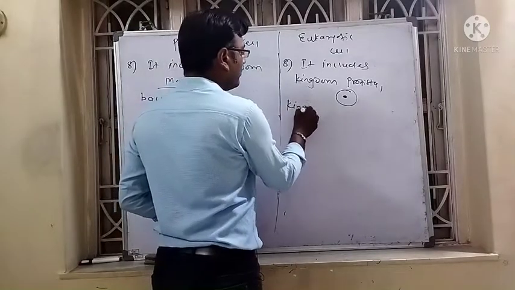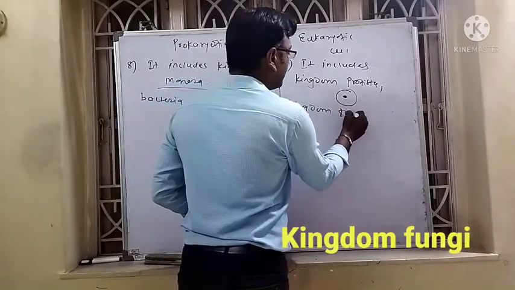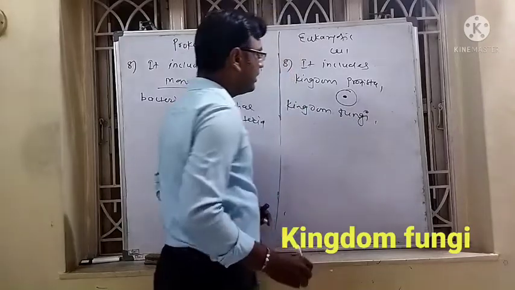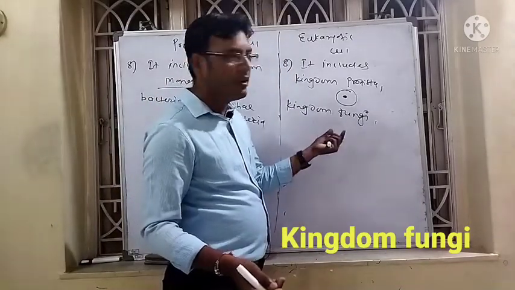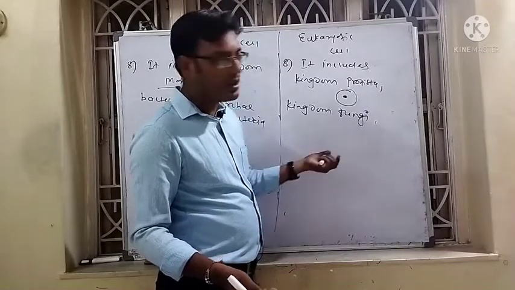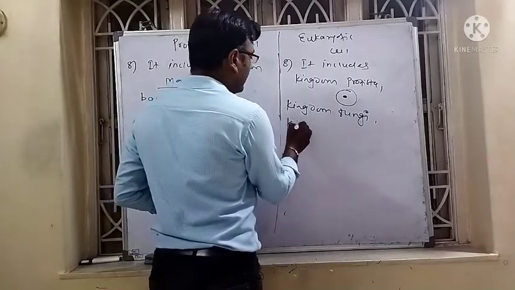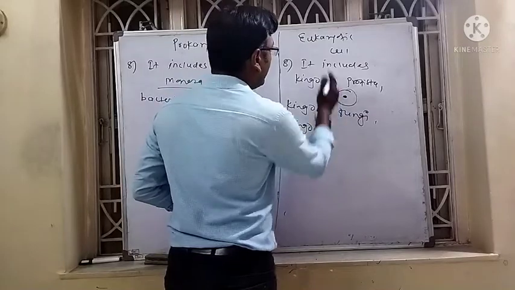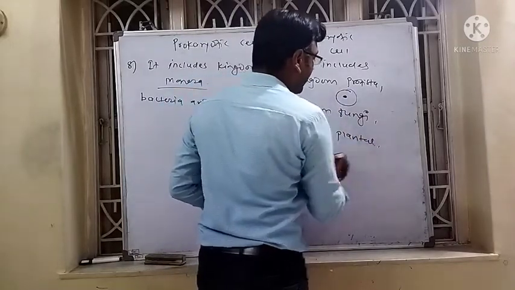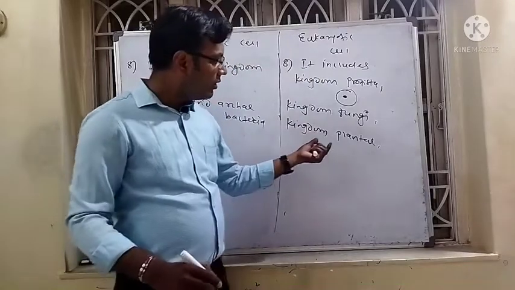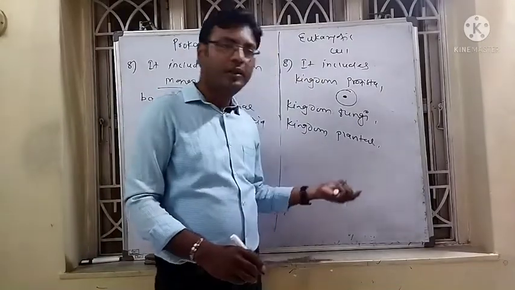Kingdom Fungi is multicellular, heterotrophic, and contains the cell wall. The eukaryotic cell also includes the kingdom Plantae. Kingdom Plantae is mostly multicellular.